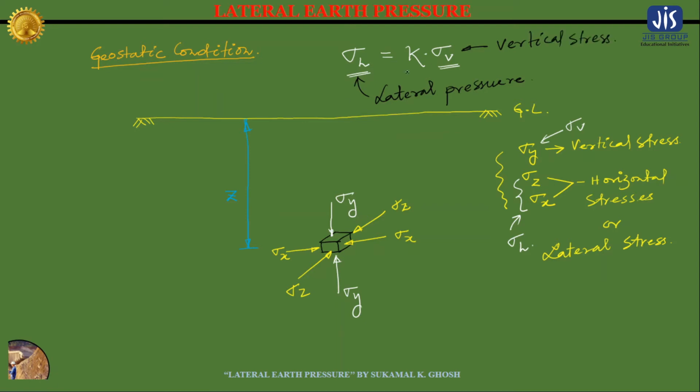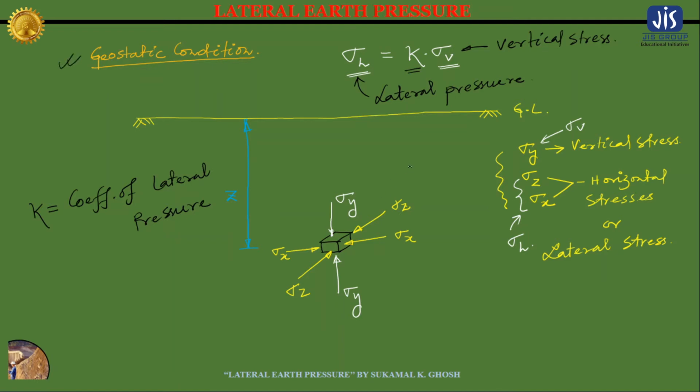Now what is this K? This K is the coefficient of lateral pressure, or you can say coefficient of lateral earth pressure, because this is the geostatic condition.